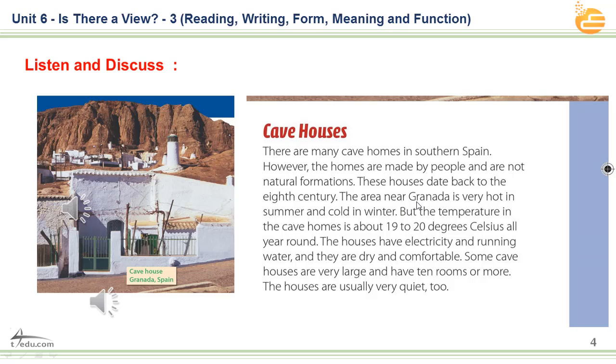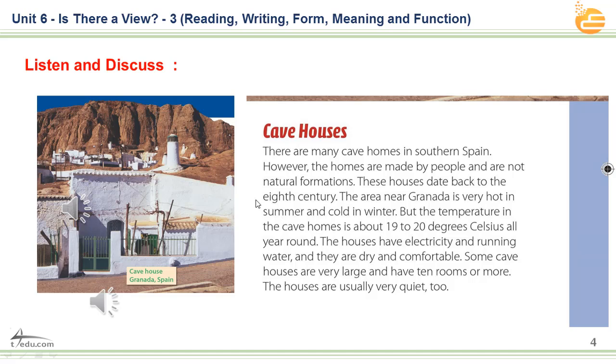The area near Granada is very hot in summer and cold in winter. But the temperature in the cave homes is about 19 to 20 degrees Celsius all year round. The houses have electricity and running water, and they are dry and comfortable. Some cave houses are very large and have 10 rooms or more. The houses are usually very quiet, too.